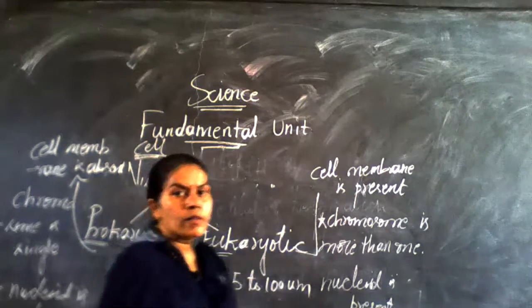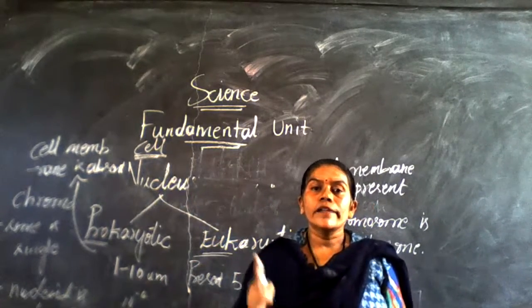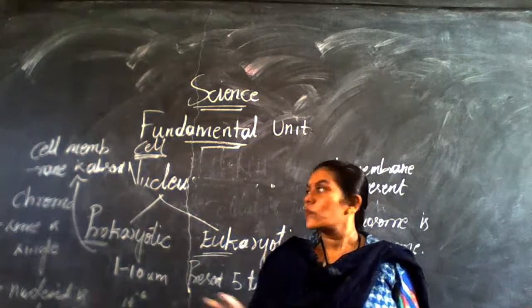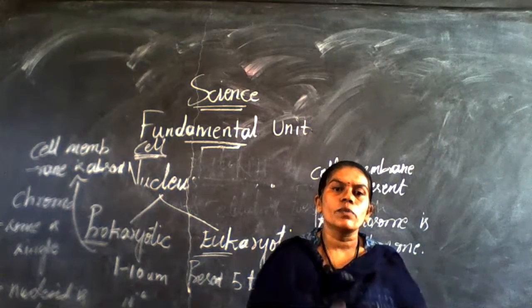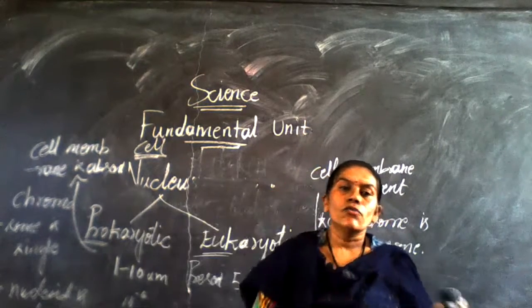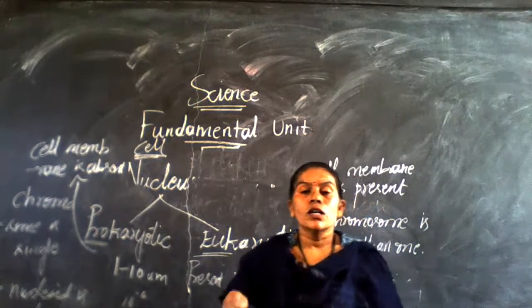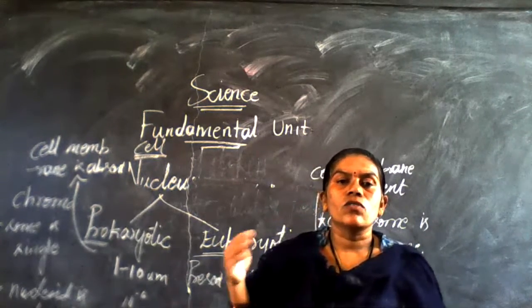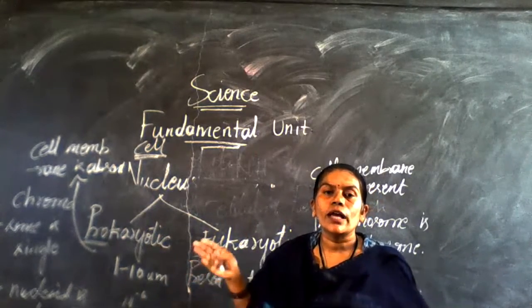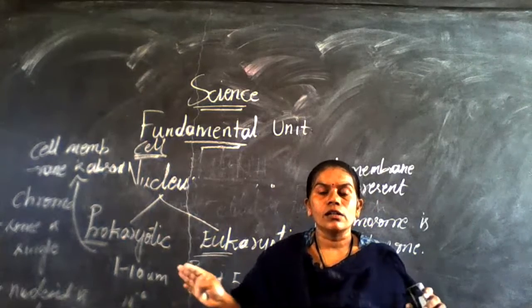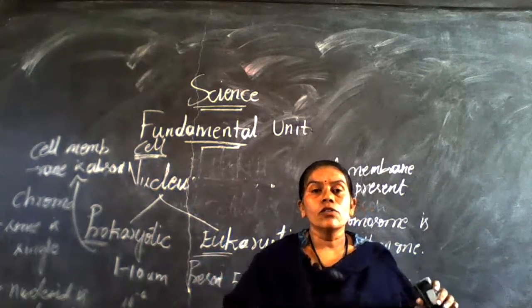Why am I going to explain this? Because I'm going to ask you a 4 marks question: write any 4 differences between prokaryotic and eukaryotic. This is the basic class for you people. You have to learn it thoroughly. Only if you get it properly one time, then in the long period of your education, it will flow like a river. Without this basic knowledge, we can't continue the higher studies.